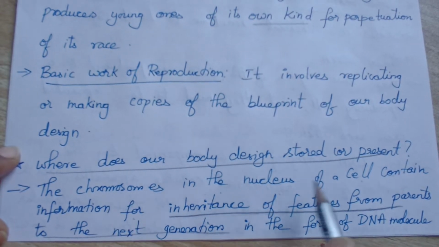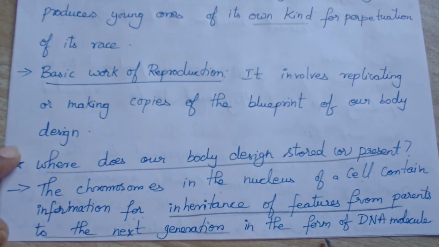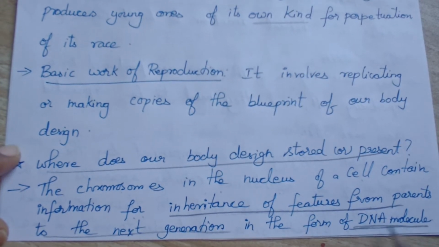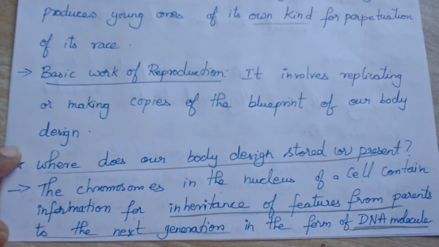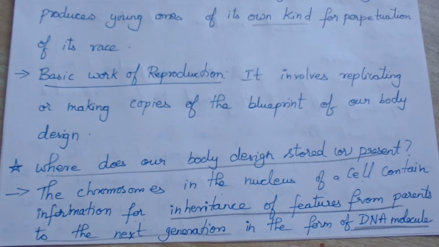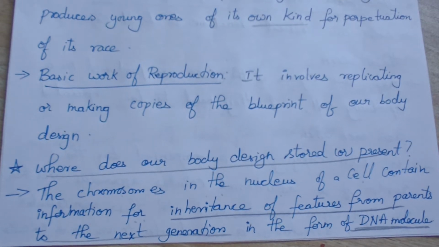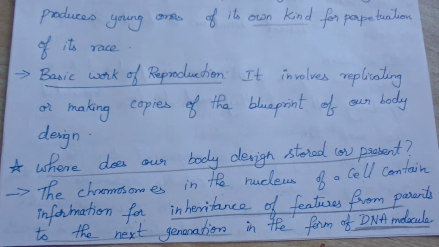The chromosomes in the nucleus of the cell contain information, okay? In which form? In the form of a DNA molecule. You know that the basic unit of the organism is a cell. From each cell only, a full body is formed, right?